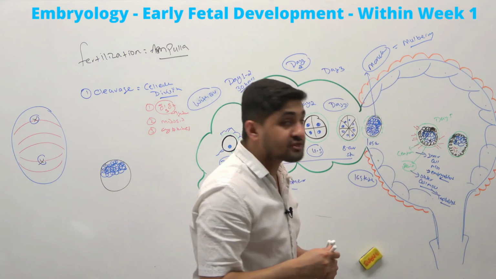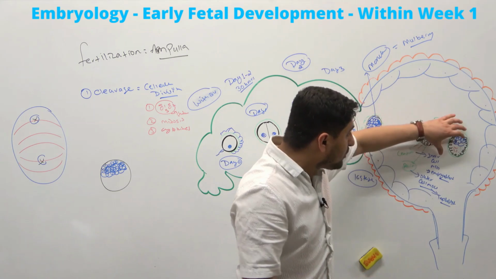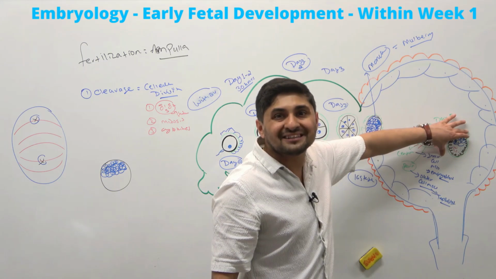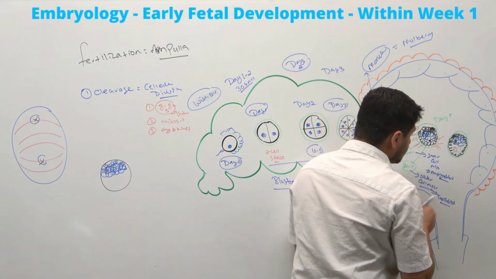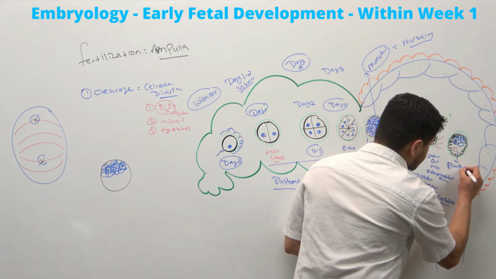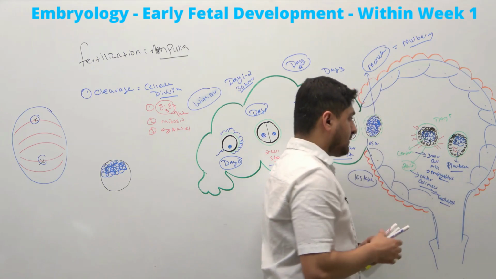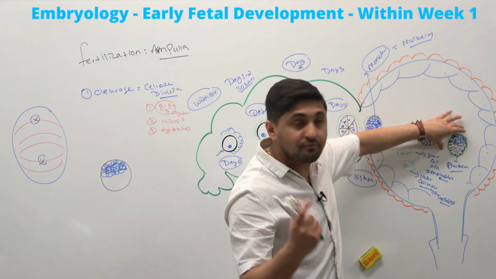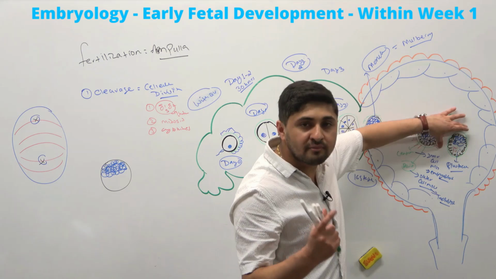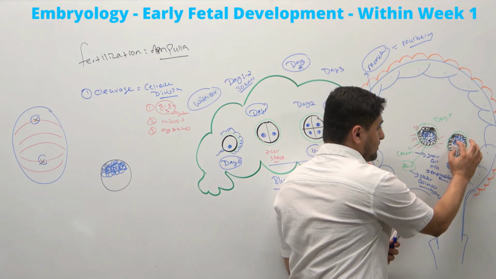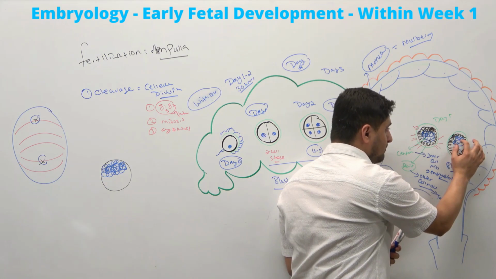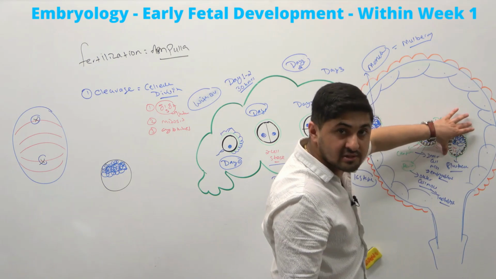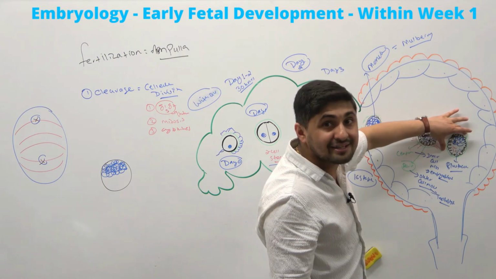Whenever there's a formation of a cavity and this cavity contains fluid, we no longer call it a morula, okay? We call it a blastocele, or this cavity is called the blastocele cavity, all right? Remember, it is very important that when the fluid starts accumulating and forming the cavity from the morula, you now have the layers separated. This outer cell mass, the trophoblast, and then the embryoblast is there, and there's a fluid cavity. This is called your blastocyst, right? And this blastocyst is going to get implanted, right?